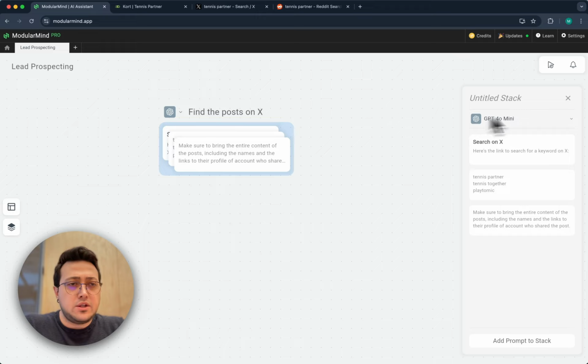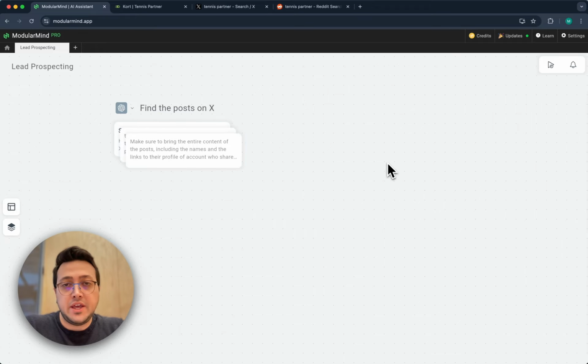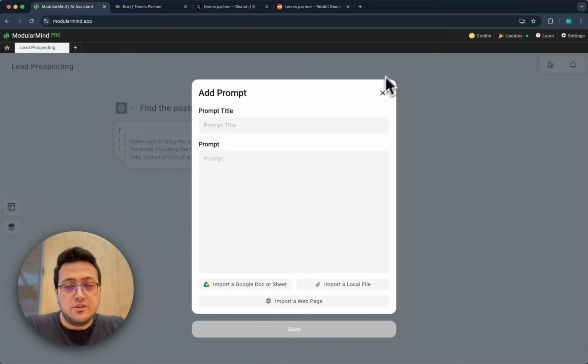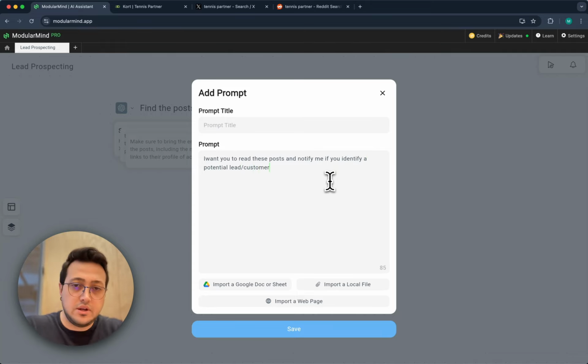And now I'll add another stack by chaining to make this information useful. So in this step, I'll instruct ModularMind to analyze these posts and just notify me if they signal potential leads. So I'll say, I want you to read these posts and notify me if you identify a potential lead or customer for Court.